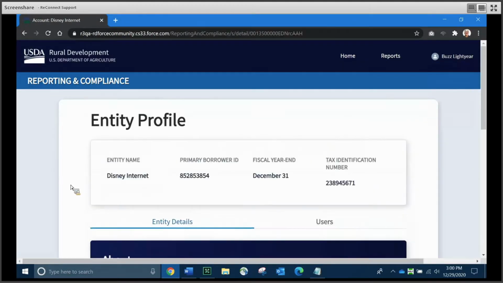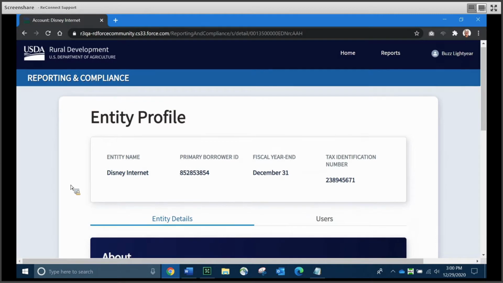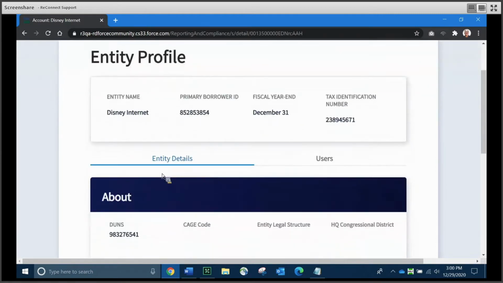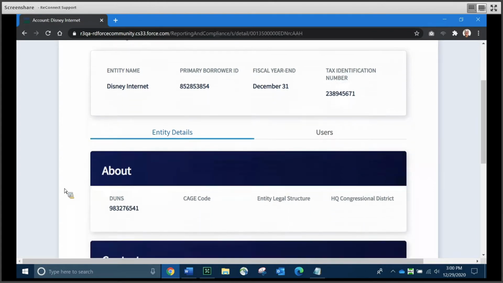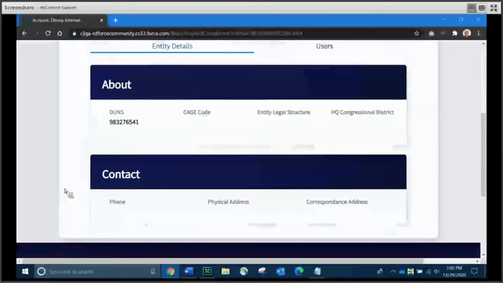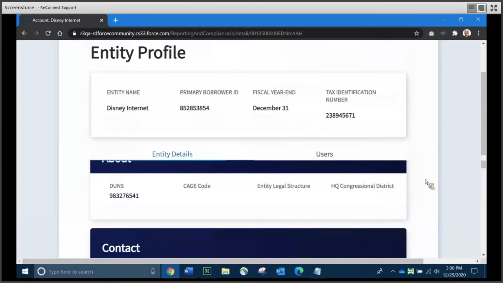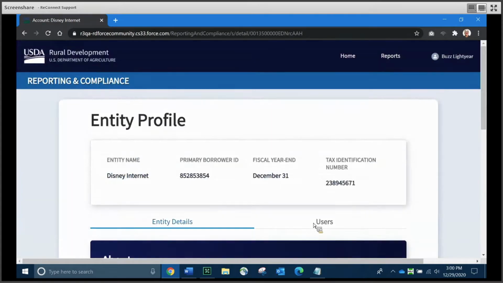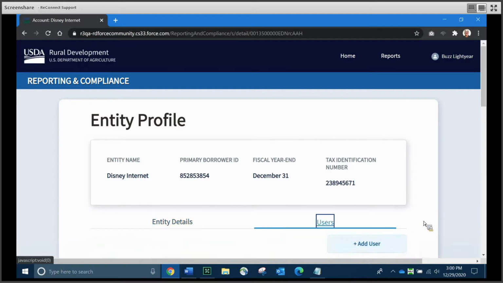Scrolling back to the top, I'm going to go back to that menu in the upper right-hand corner and go to the entity profile. Now the entity profile has two tabs called Entity Details and Users. We're looking at the Entity Details tab right now, which provides a number of identifiers for the entity, including things like the DUNS number and the tax ID. It would also contain information such as the phone number, physical address, and correspondence address, all of which would have come in from a ReConnect application.